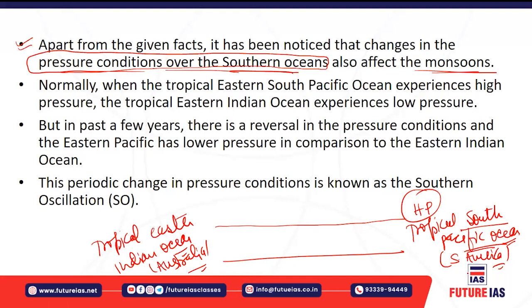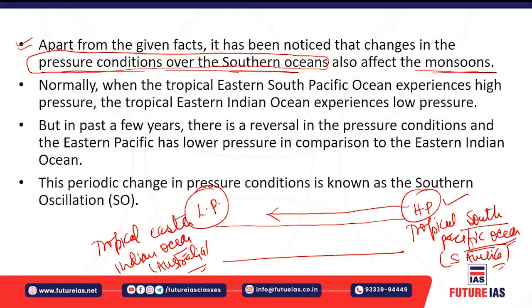This high pressure zone causes the rain bearing winds to move towards the tropical Eastern Indian Ocean zone, which is basically located at the low pressure zone. So the rain bearing winds blow from the high pressure zone of the tropical South Pacific Ocean towards the tropical Eastern Indian Ocean zone, which causes the rainfall in the Indian subcontinent also, which enhances the intensity of the rainfall. And during that year, we will have a high amount of rainfall.